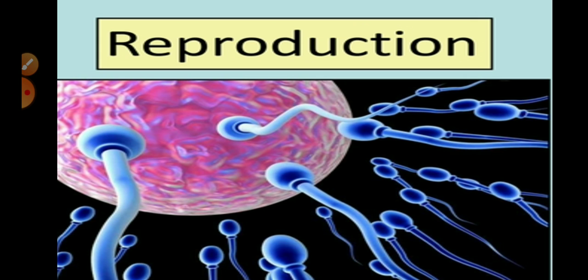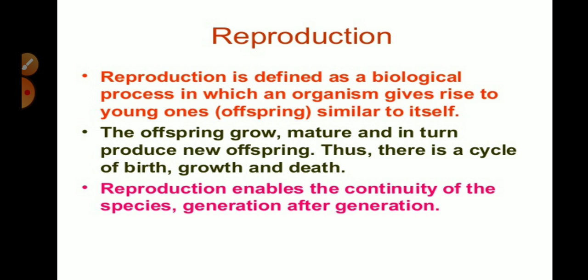Dear students, if you recall reproduction, because you have studied this in the previous classes, re means again and production means produce. So to produce new organisms. Reproduction is defined as a biological process in which an organism gives rise to young ones similar to themselves. These offspring grow, mature, and in turn produce new offspring, and this is the cycle of birth, growth and death.